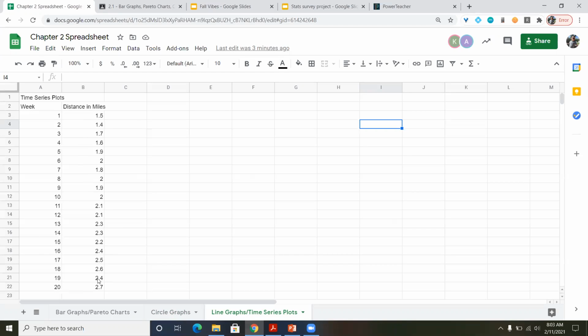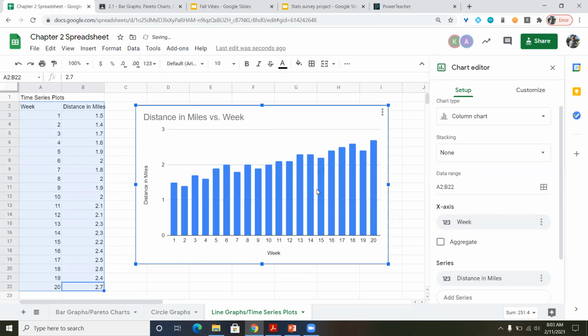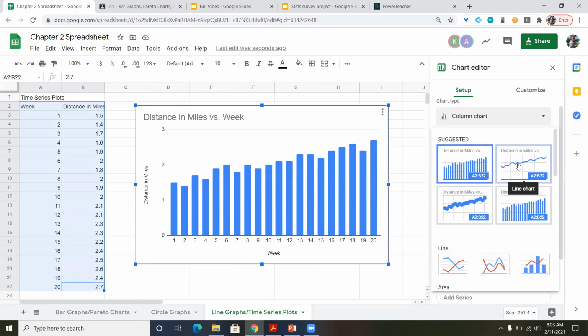So now that I've recorded all this information down, I'm going to go ahead and highlight, including my labels, and I'm going to insert a chart and see what Google Sheets thinks that I want. Now, what it's noticing is that my A column is numerical and in progressive order. So it's going from 1 to 2, so it's chronological. And then my distance in miles are just some random numbers. So I insert chart, and it's going to give me this column chart. Well, when I did this earlier, it gave me my line graph. So if it does, great. If it doesn't, I'm going to click the chart and do a line chart.